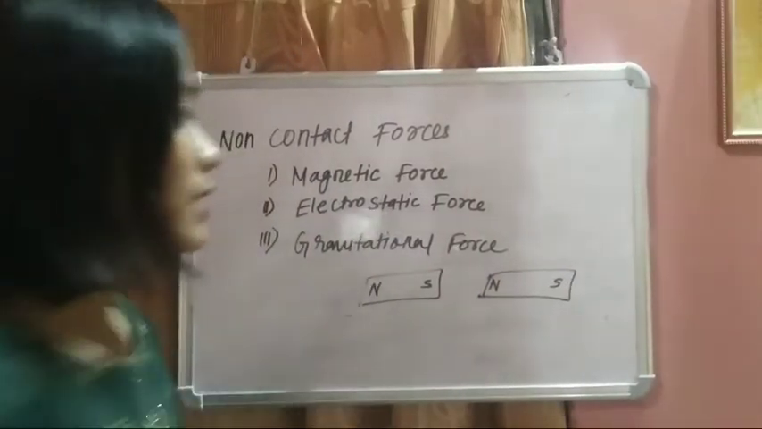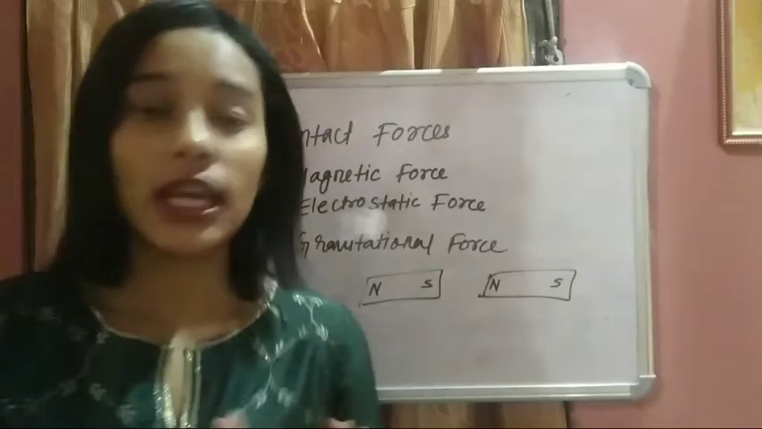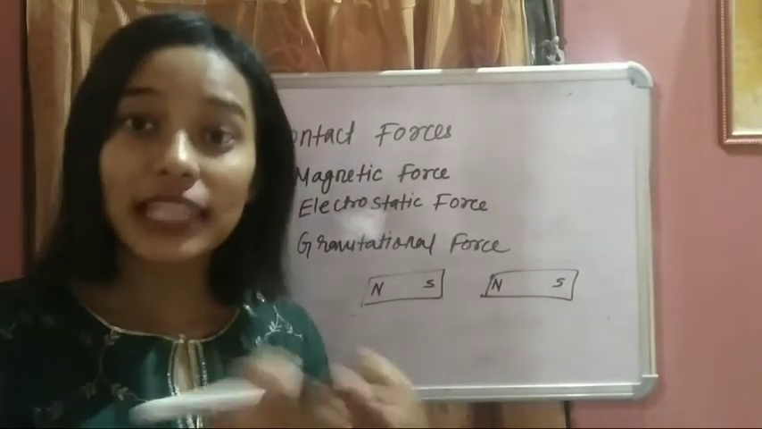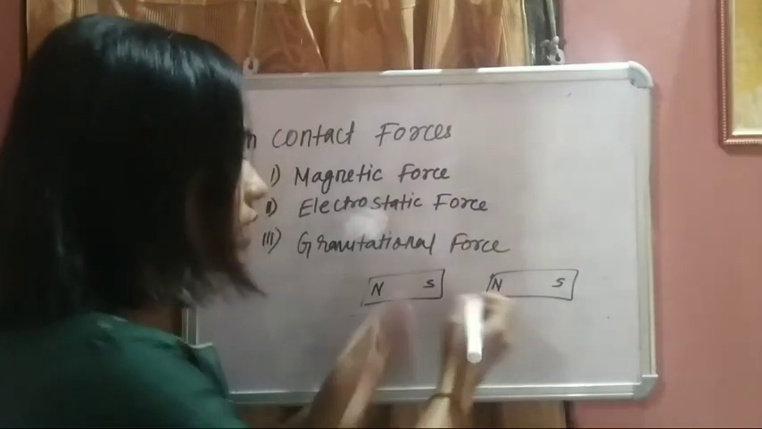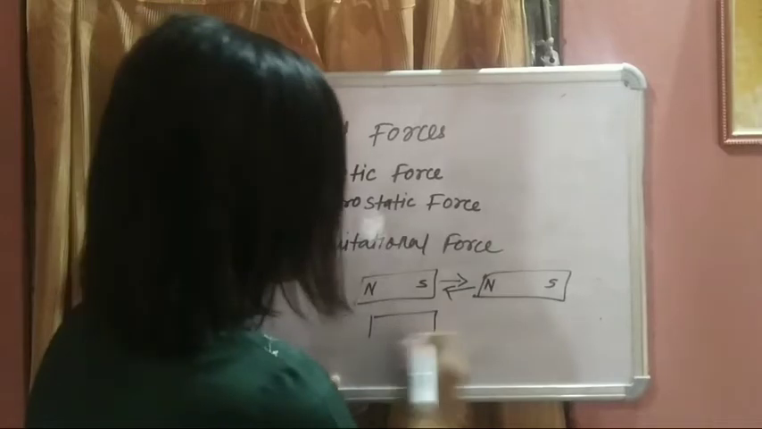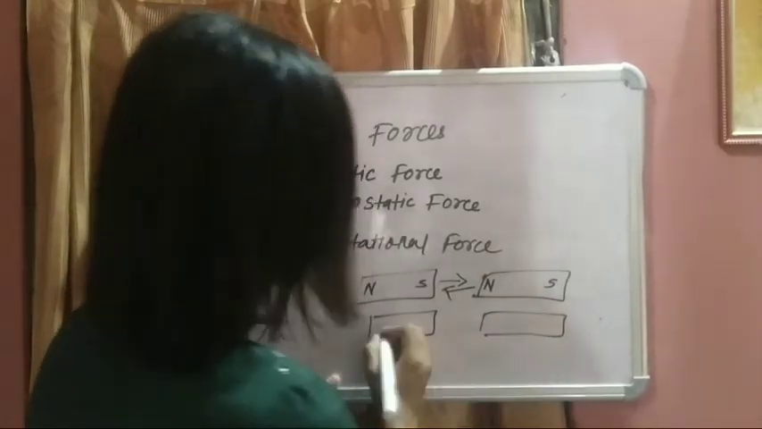Okay, you see these two bar magnets. What happens? Opposite poles will attract each other. This north and south will try to come close. On the other hand, like poles will repel each other.